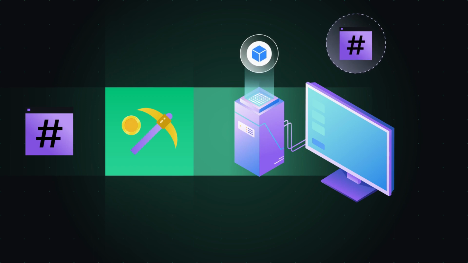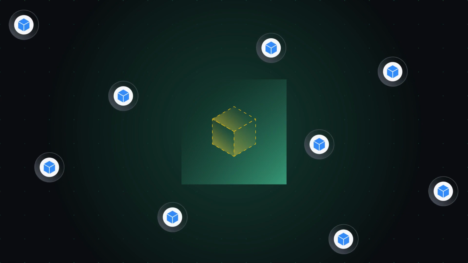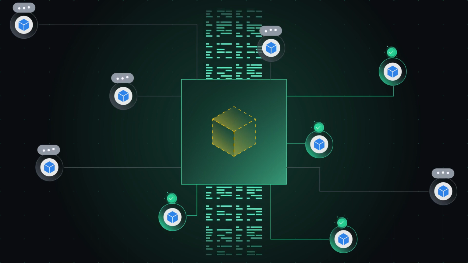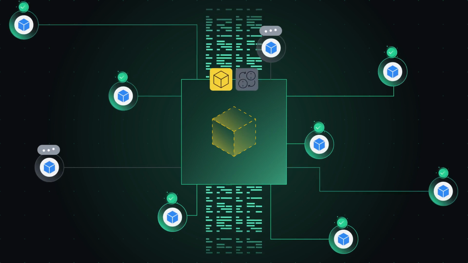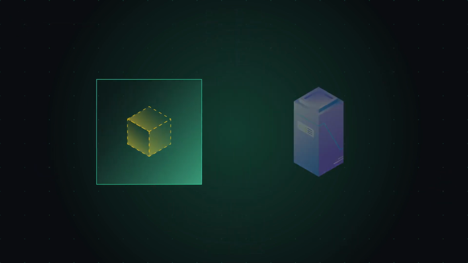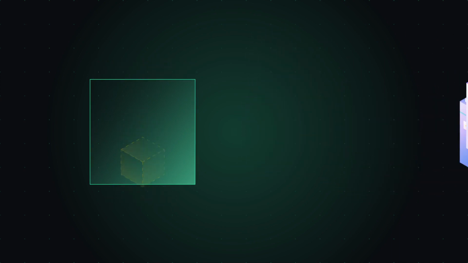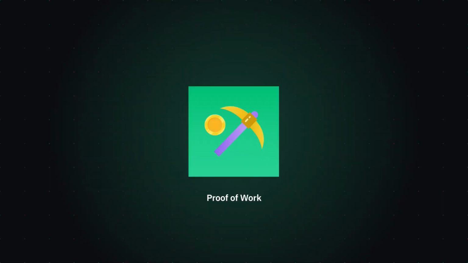But here's the thing. Once they do find one, they send the block around the network. Anyone can easily check that it's valid and hasn't been edited, because they only need to hash it once to see whether it produces a correct hash. They'll check all of the information inside the block too, whether it was built on a previous block and whether the transactions are authentic. This dynamic, expensive to produce, cheap to verify, is some of the game theory that makes blockchain systems viable. You'll be out of pocket if you produce an invalid block, as the other nodes will immediately reject it. Proof of work was the first consensus mechanism to surface and remains important.